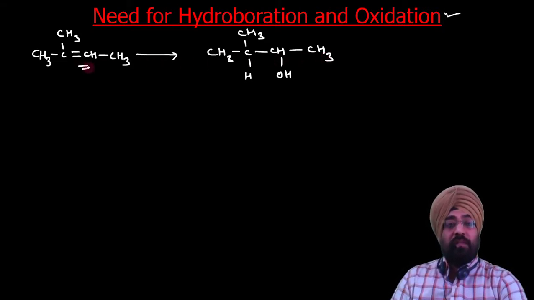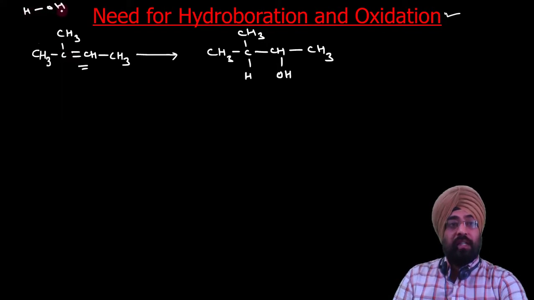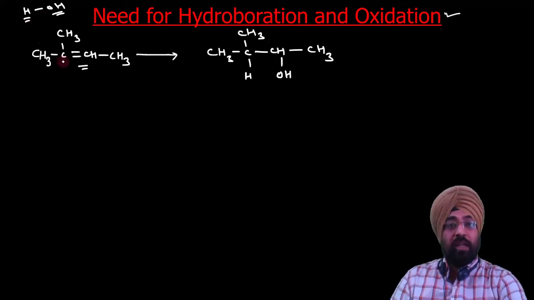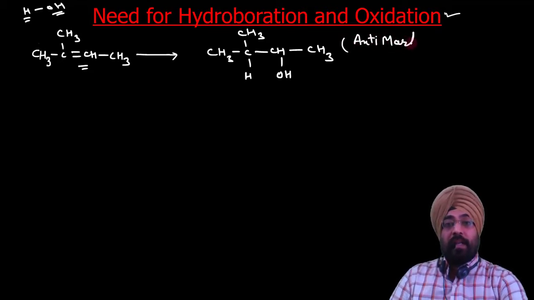If you see carefully, we have added water, whether it is a direct addition or indirect addition. In this product, hydrogen has added to the carbon which has a lesser number of hydrogen atoms, which means this is anti-Markovnikov addition of water to the alkene.